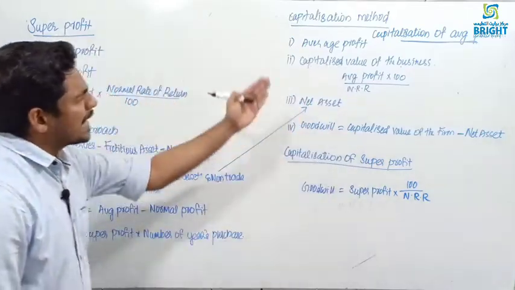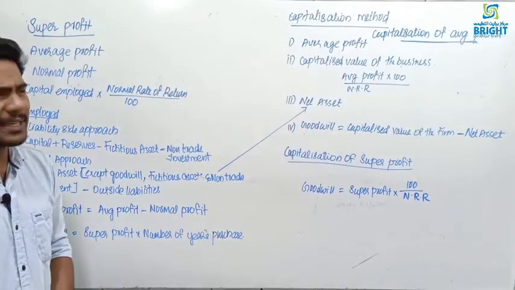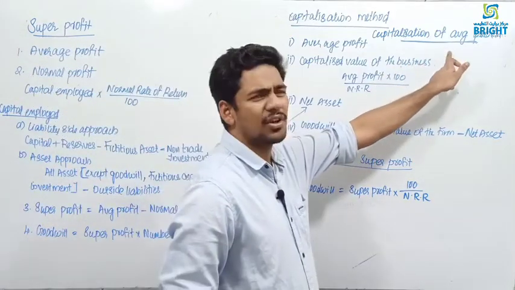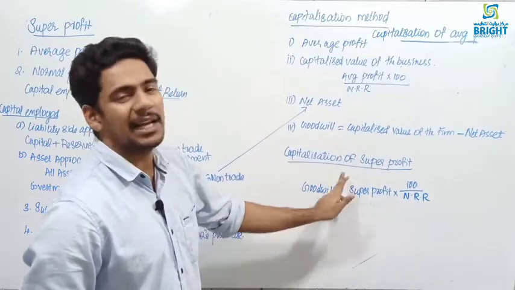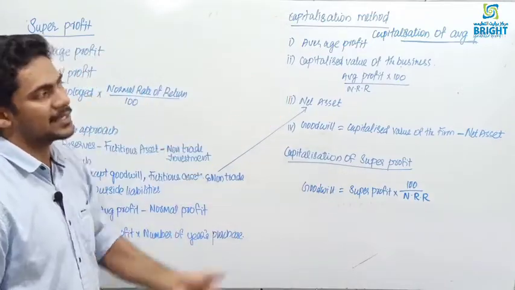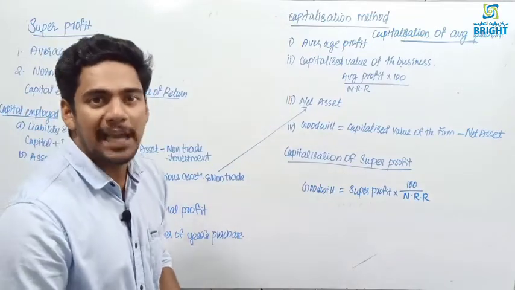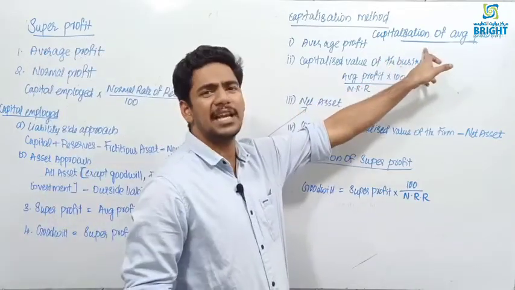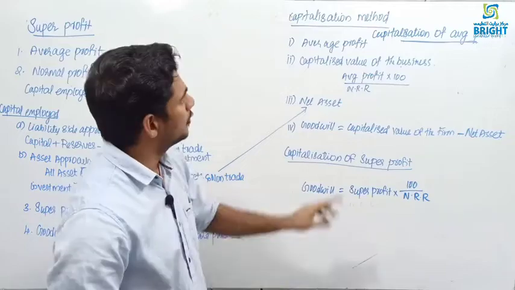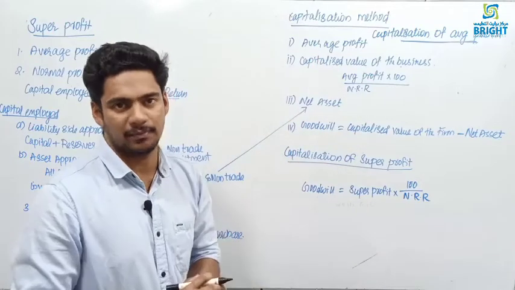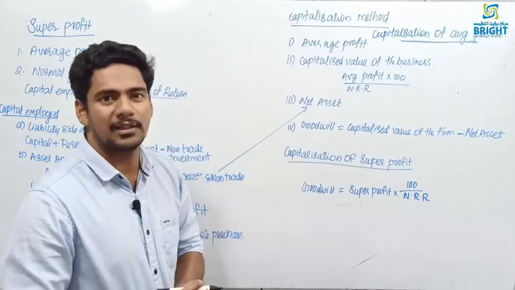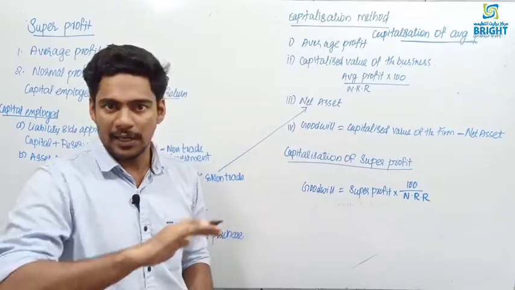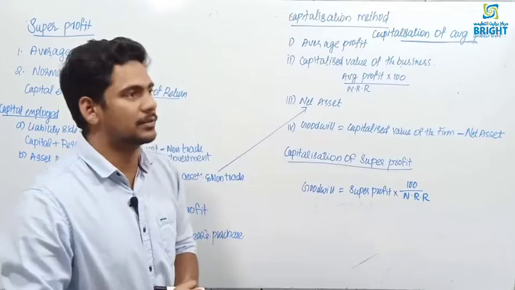Then capitalization method is also there. There are two methods under capitalization. One is capitalization of average profit. One is capitalization of super profit. So in capitalization of average profit also, first you are finding the average profit. In all methods, first you need to find the average profit. Average profit, total profit divided by total number of years.